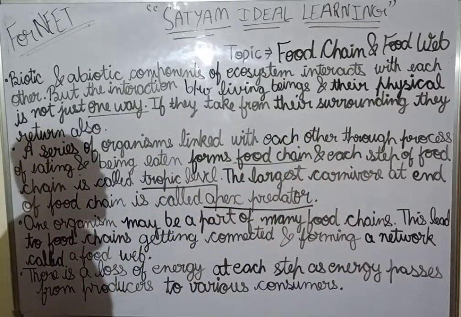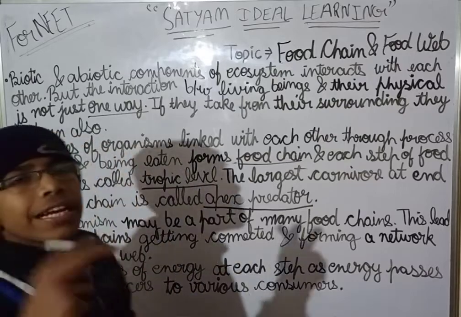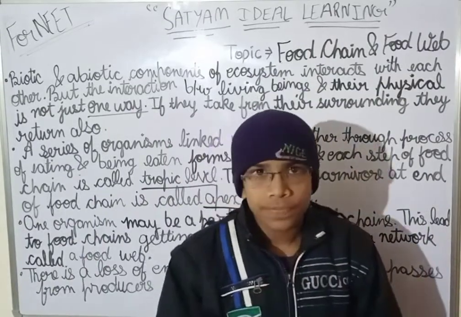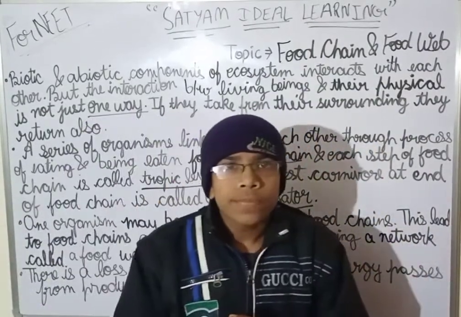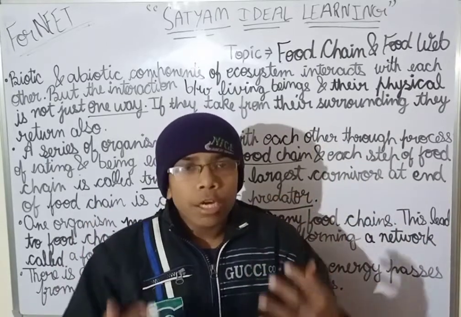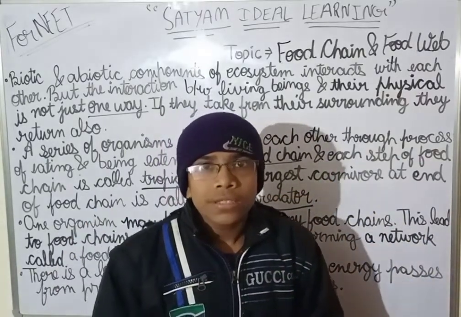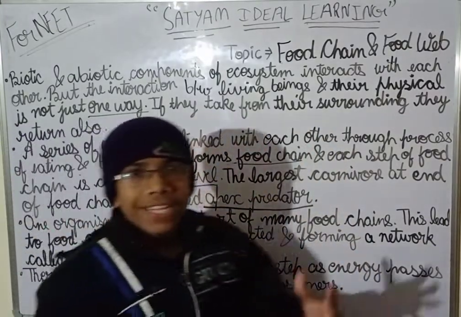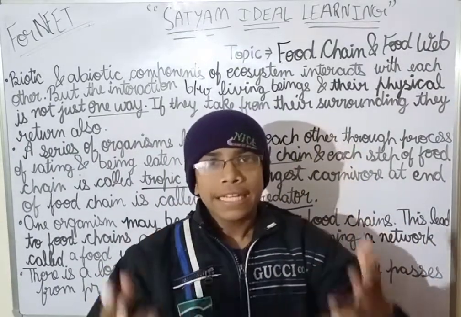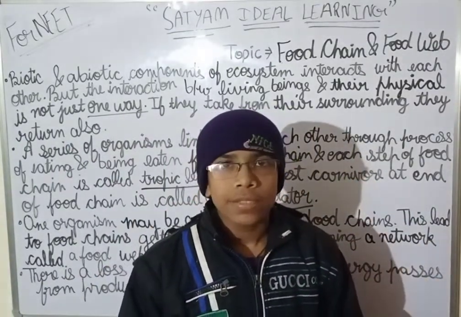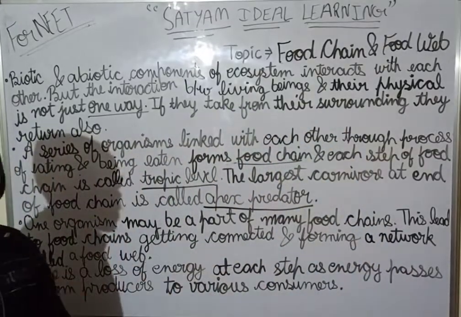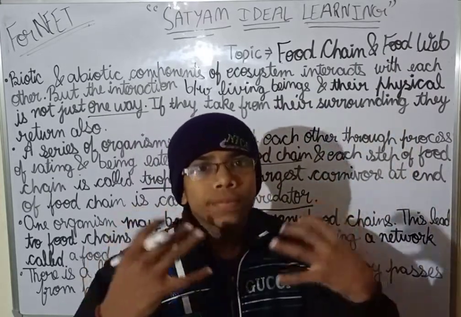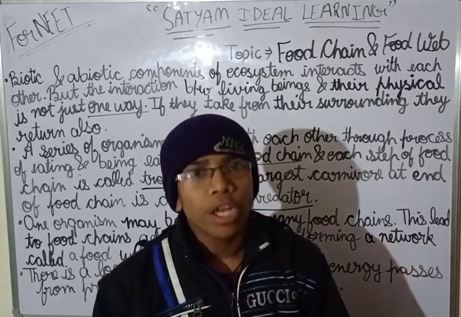Now let's discuss how the biotic and abiotic components are interacting with each other. We all respire. Most of the organisms, including us living beings and the plants, respire. When they respire, we take oxygen and release carbon dioxide. Clear this thing?